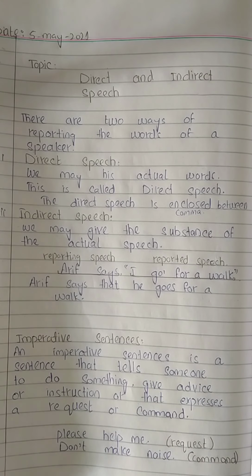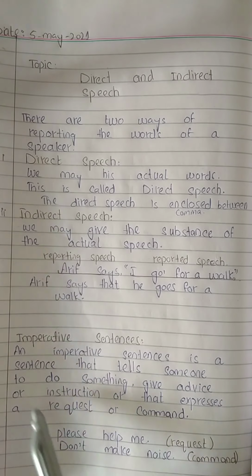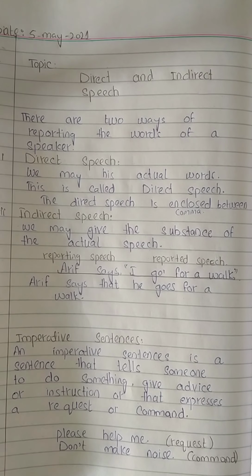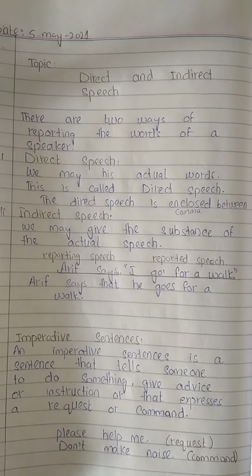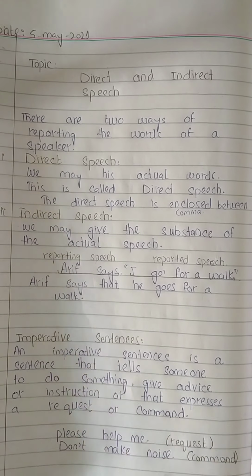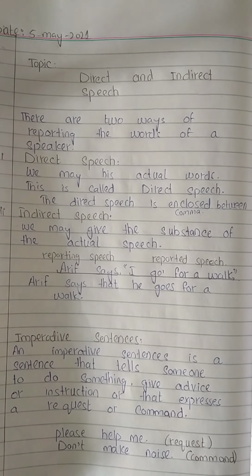First, we learn what imperative sentences are. An imperative sentence is a sentence that tells someone to do something, gives advice or instruction, or expresses a request or command. Those are sentences in which we are requesting someone, giving a command, or giving a piece of advice. For example, "Please help me." In this sentence, she or he is requesting. "Don't make noise." In this sentence, a teacher gives a command to a student not to make noise.